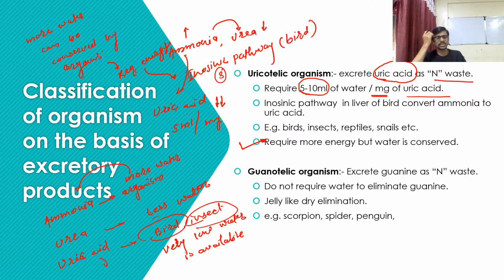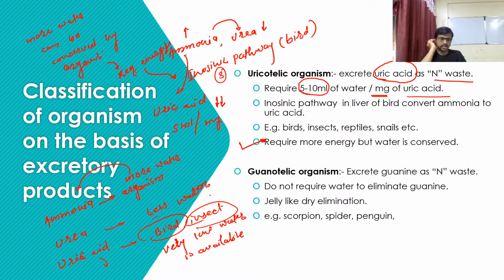But we can find the ATP required for the conversion of ammonia to uric acid, and we will definitely discuss it in the next lecture. We have a total of 3 lectures on this excretion topic.